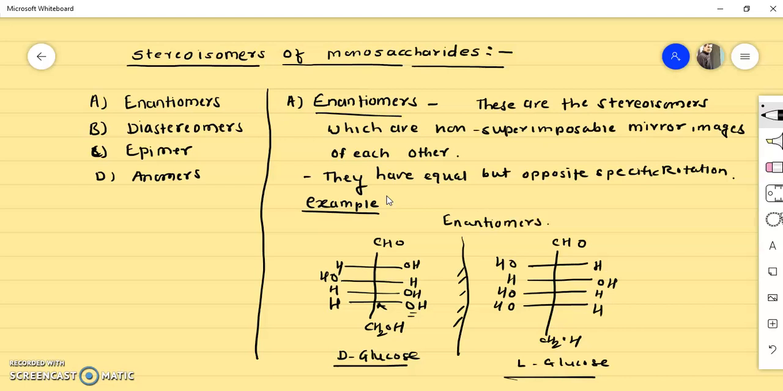So very simple. Once again I will explain. These are the stereoisomers which are non-superimposable mirror images of each other. Non-superimposable means if we place this D-glucose over this L-glucose, then they do not superimpose. Like if we place the left hand on the right hand, it will not coincide. In the same way, if we place D-glucose over L-glucose, or L-glucose over D-glucose, then the molecule is not superimposable. So such pairs of isomers are known as enantiomers. So this is all about the enantiomers.